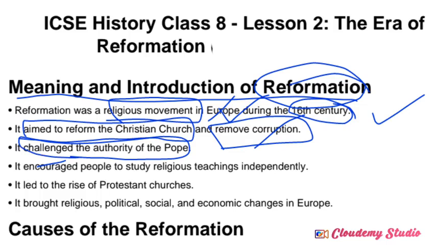The Pope is the religious head of the Christian church, correct? They challenged the authority of the Pope because the Pope was also totally corrupted during those centuries. That's why they decided to challenge the authority of the Pope, and the domination over the common people by the religious head. It also encouraged people to study religious teachings independently.